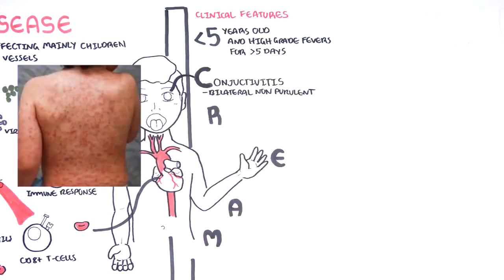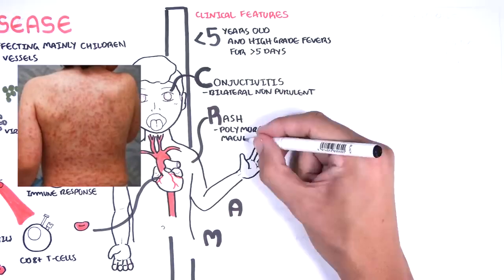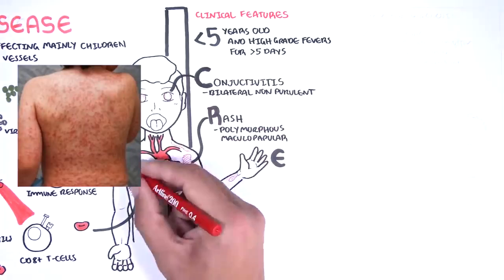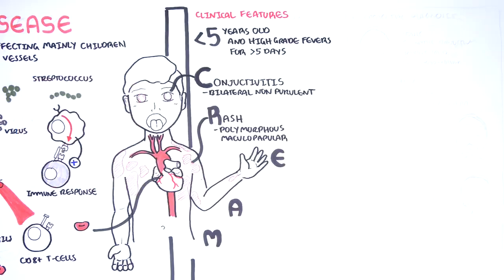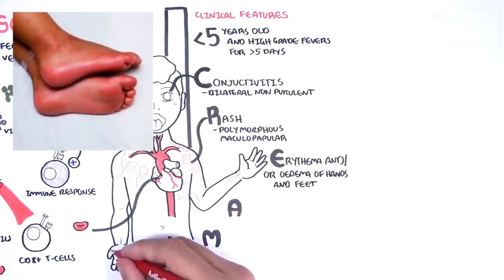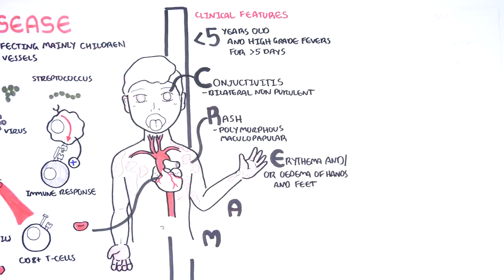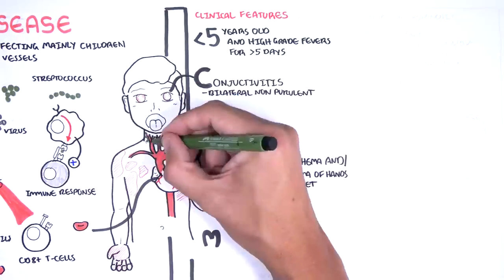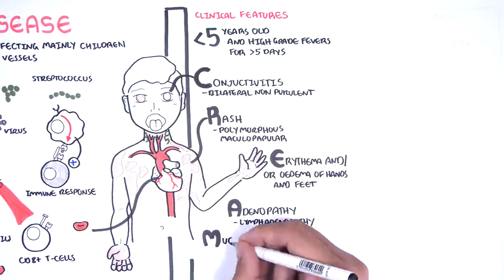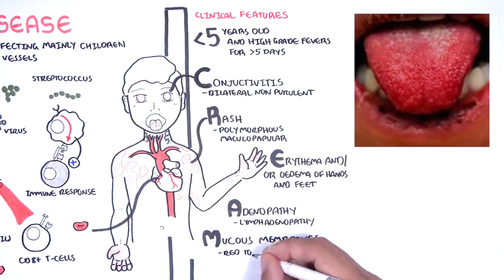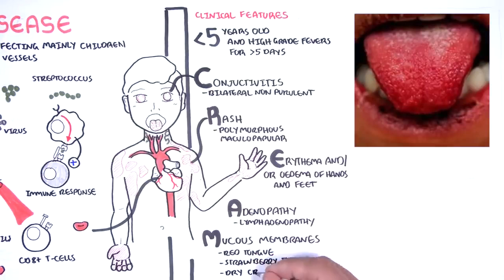R is for rash, polymorphous or maculopapular rash. E is for erythema and/or edema of the hands or feet. A is for adenopathy, lymphadenopathy, specifically in the cervical chains. And M is for mucous membrane changes, which include red tongue, strawberry tongue, and dry, cracked lips.